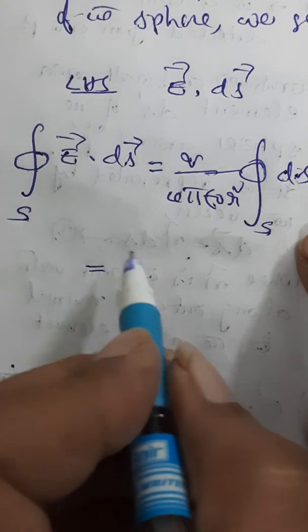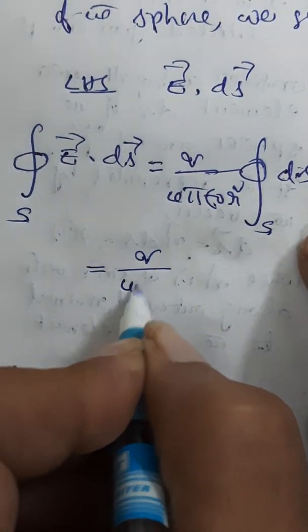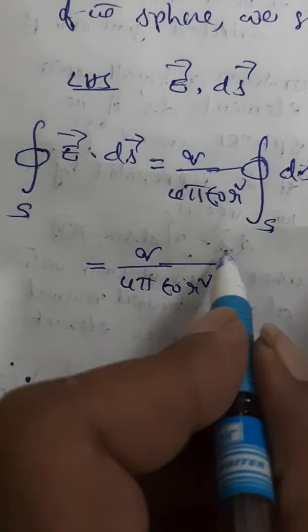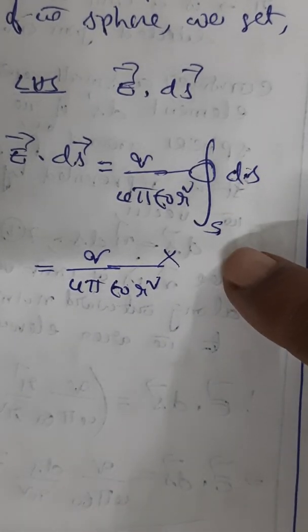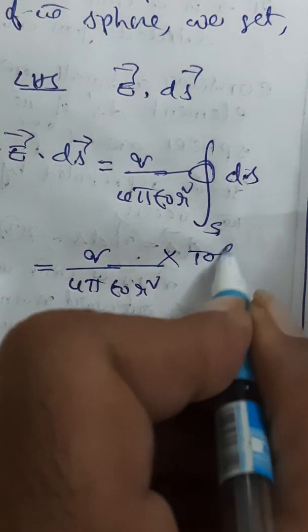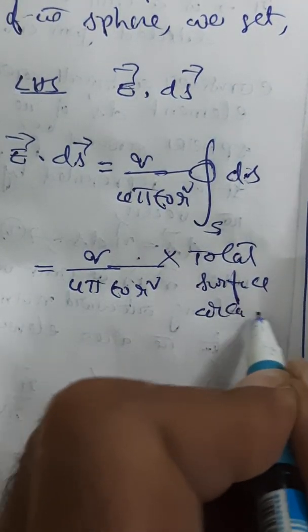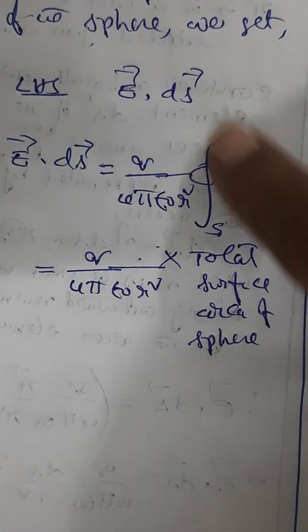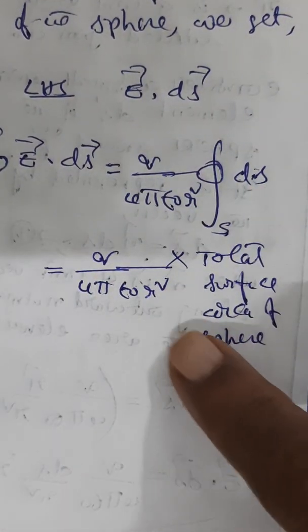This is equal to the right hand side q by 4 pi epsilon naught r square into integral ds over S. What is that? It is nothing but the total surface area of the sphere. Integral ds is nothing but S only, because it is a spherical surface.